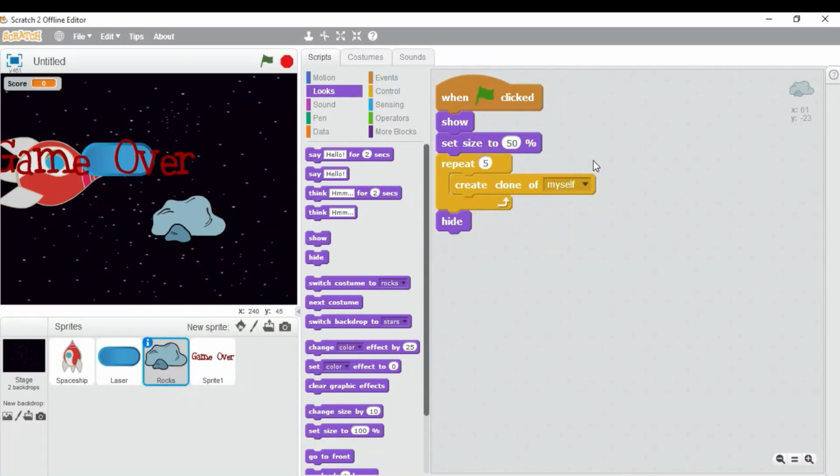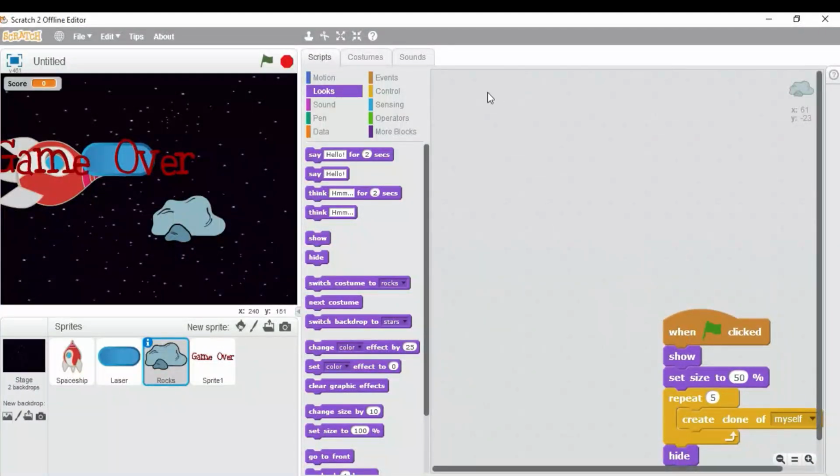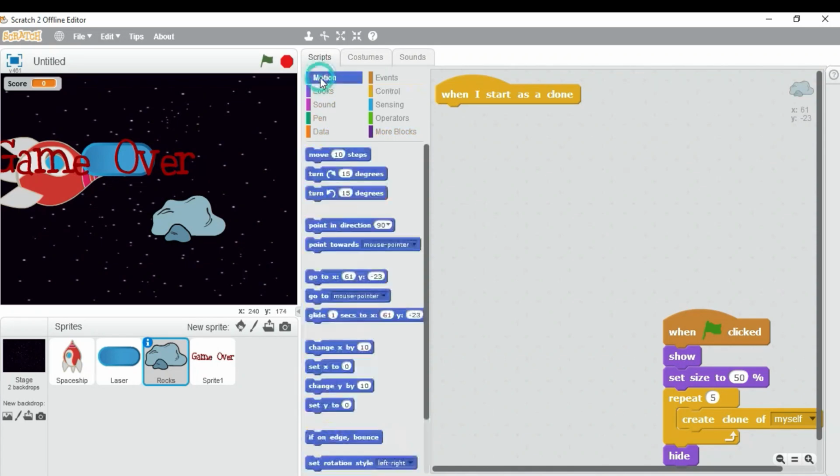Now we need to move with our next block. So you can drag it and drop it over here for now. So let's begin with the second block. Click on the controls block menu, drag this when I start as a clone. Motion block menu, go to XY block.